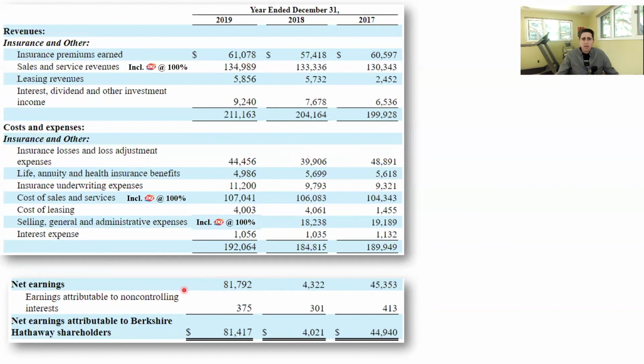But here, this is the earnings that's attributable to non-controlling interest, $375 million. So Berkshire Hathaway investors, you don't own the $81.7 billion of net income. You only own $81.4 billion of that net income. So it's telling Berkshire Hathaway investors they don't own all that income. There's a non-controlling interest, sometimes called a minority interest. So that represents, among other things, 1% of Dairy Queen's revenue minus expenses, and so their net income.